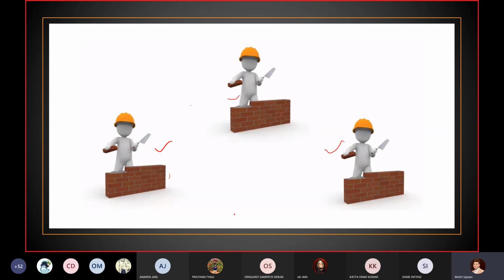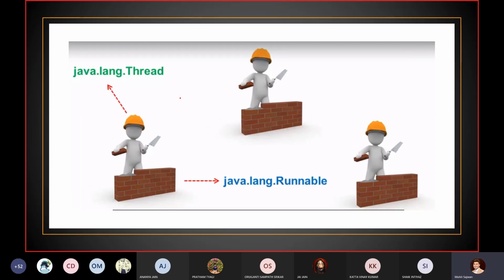Similarly, if you want to create threads in Java programming language, there are two ways.